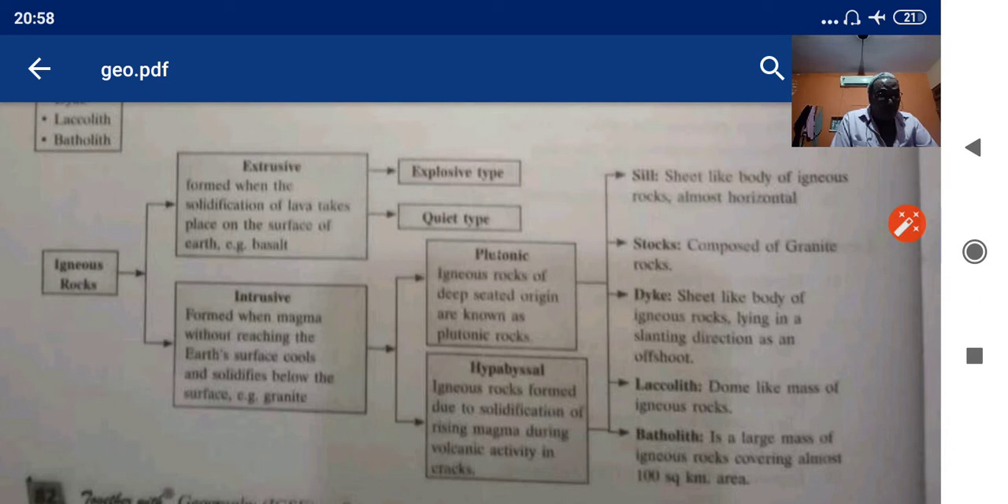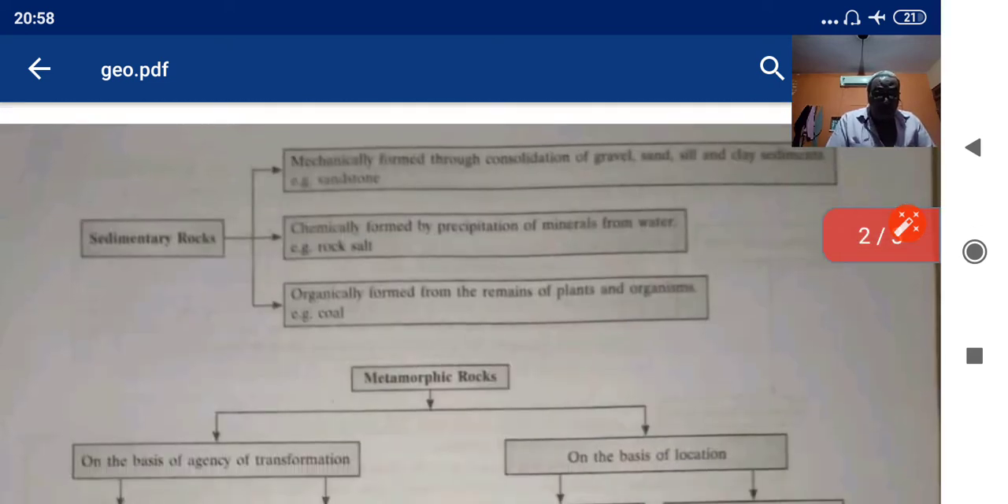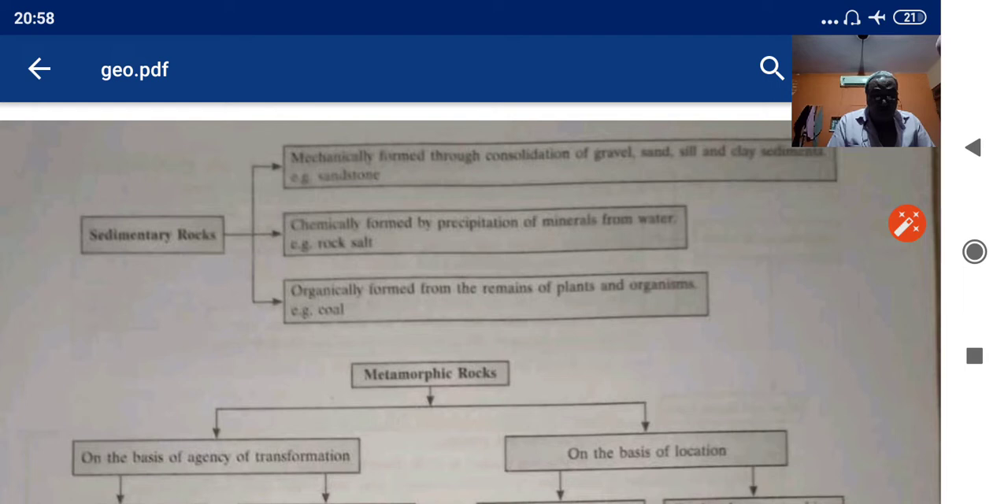Now we come to the sedimentary rocks. Sedimentary rocks are of three types: mechanically formed through consolidation of gravel, sand, silt and clay. Example, we have sandstone. Chemically formed by precipitation of minerals from water. Example, we have rock salt. As an example, the sendha namak and kala namak that we eat also come under sedimentary rocks.